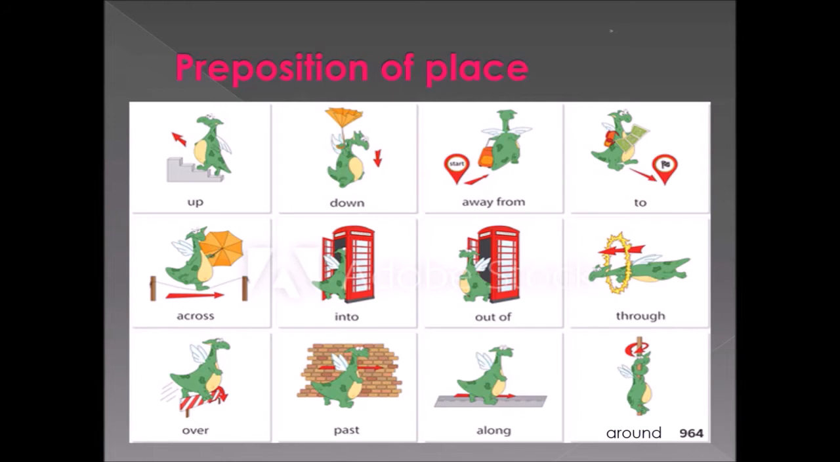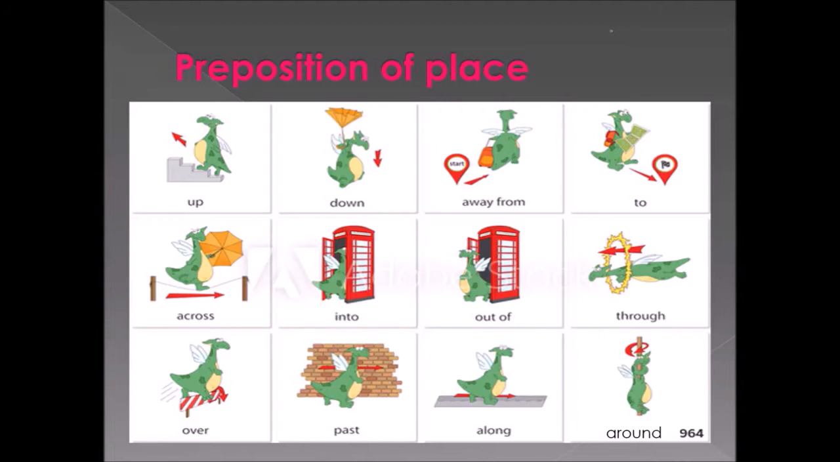Look at the next one. To. What is the dragon having in its hand? The dragon is having a map. So it is going to reach a location. That's why we are using to. So to here refers to the place where the dragon is going to reach. Can you understand? Good. Look at the next picture.